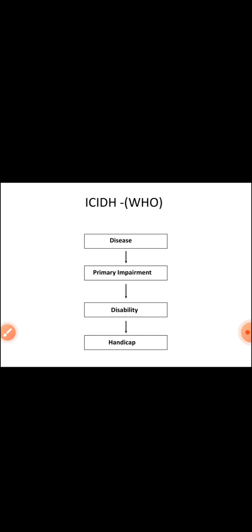In stroke, the primary impairment is hemiplegia, right hemiplegia or left hemiplegia. Then disability is unable to walk, unable to perform the activities. The next stage is the handicap. The term is called handicap.